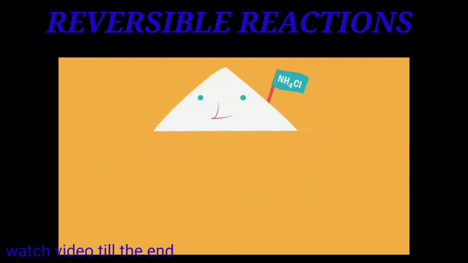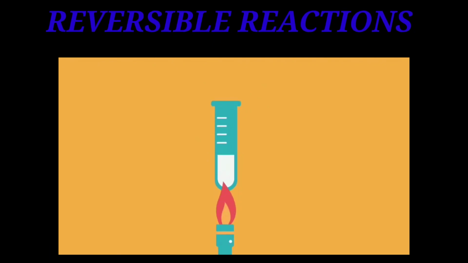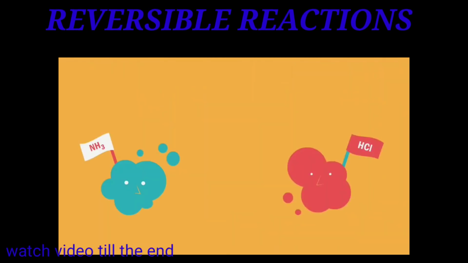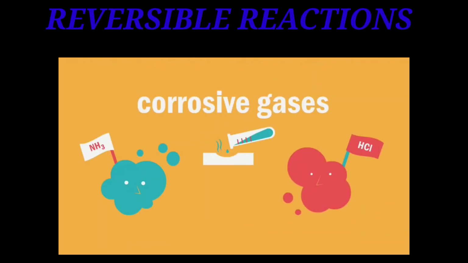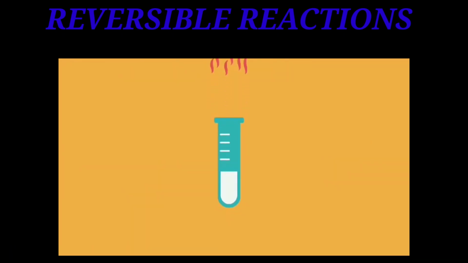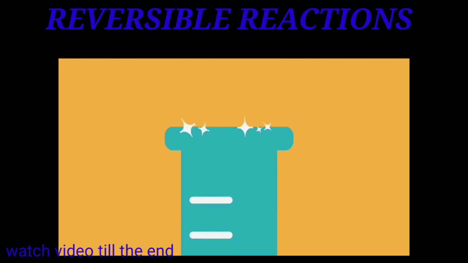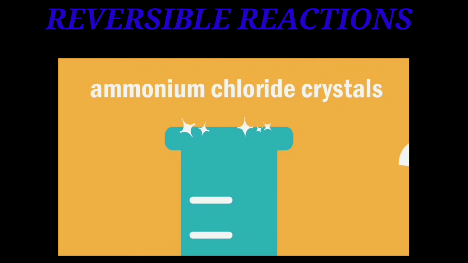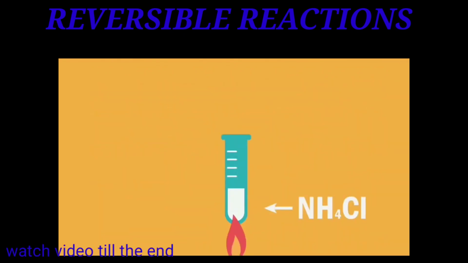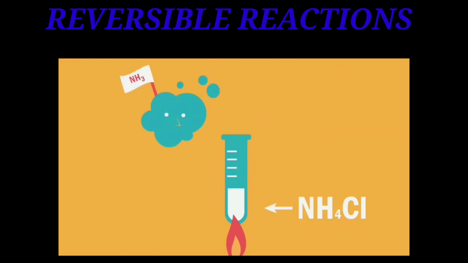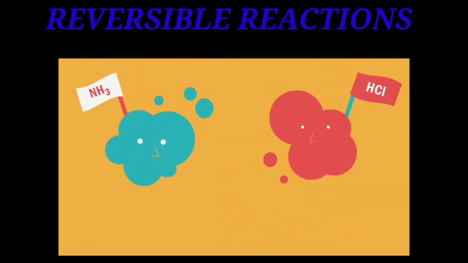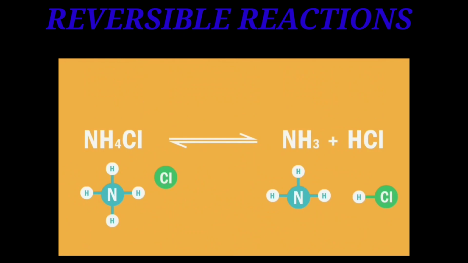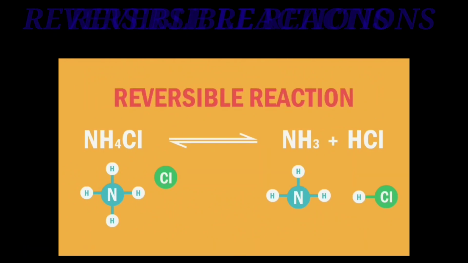For example, when we place ammonium chloride in a boiling tube and heat it on a flame, ensure that the reaction happens in a closed vessel. Ammonia and hydrogen chloride both are corrosive gases. Remove the boiling tube from the burner and let it cool. Have a look. We will see white crystals on the mouth. These are ammonium chloride crystals. So, what has happened here? Ammonium chloride has thermally decomposed into ammonia and hydrogen chloride. The formed ammonia and hydrogen chloride have reacted with each other and produced ammonium chloride. Therefore, this is a reversible reaction.